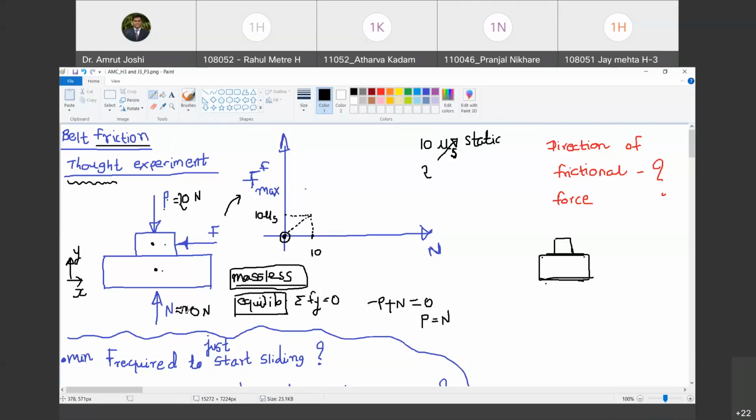Same. 20 times mu s. So if it is 20 times mu s, that means if I double the value of N, the force required to commence the motion also has doubled, that means the variation or the graph is linear in nature. Do you agree with me? Yes, sir.